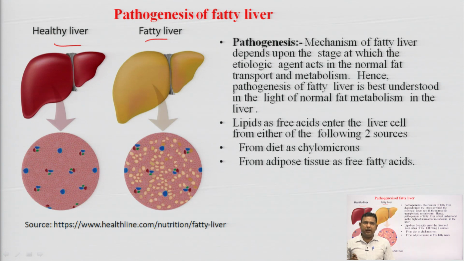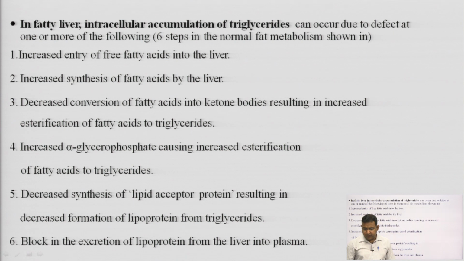Lipids as free acids enter the liver cell from either of the following two sources: from the diet as chylomicrons or from adipose tissue as free fatty acids. These are the two sources of fats that enter inside the liver. In fatty liver, there is intracellular accumulation of triglycerides. This can occur due to defect at one or more of the following 6 steps, which are described below in the normal fat metabolism shown.